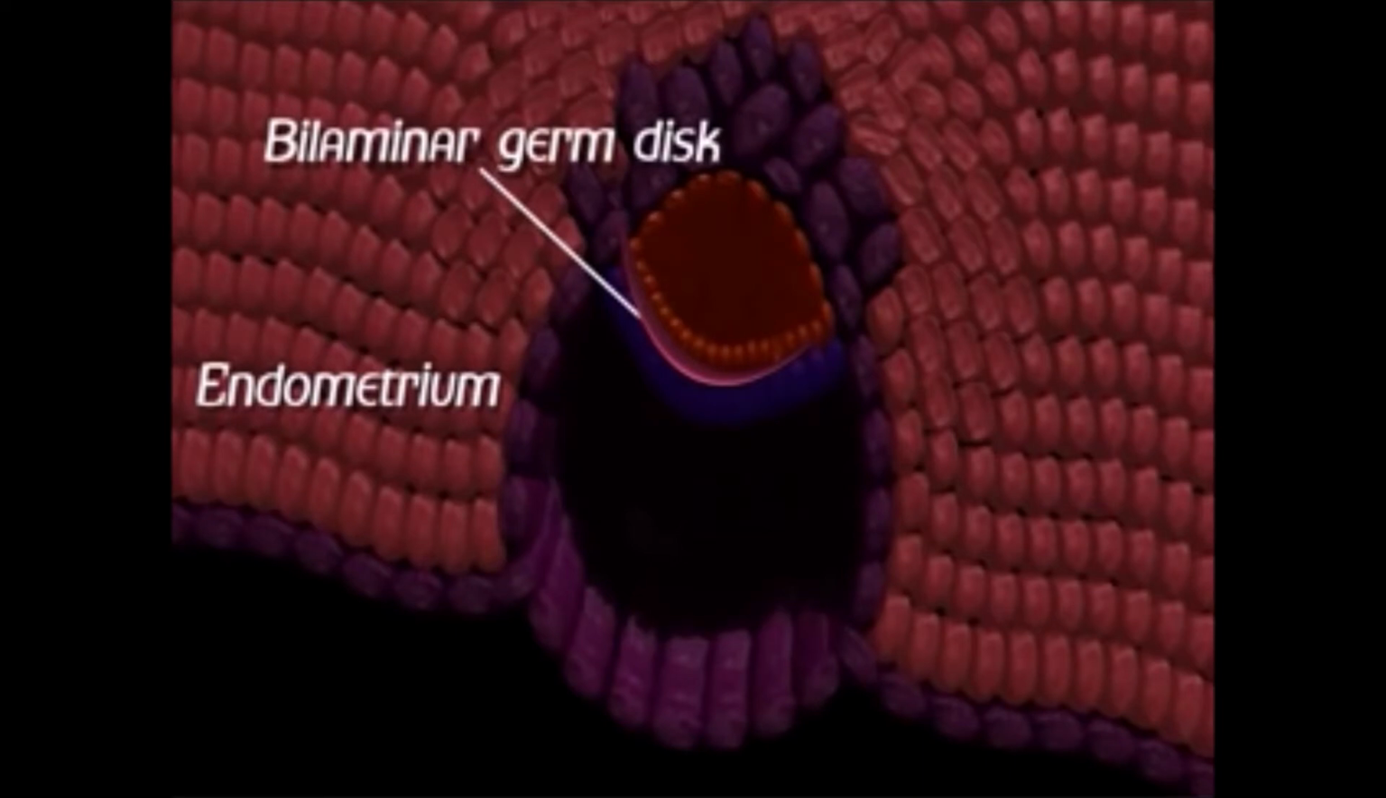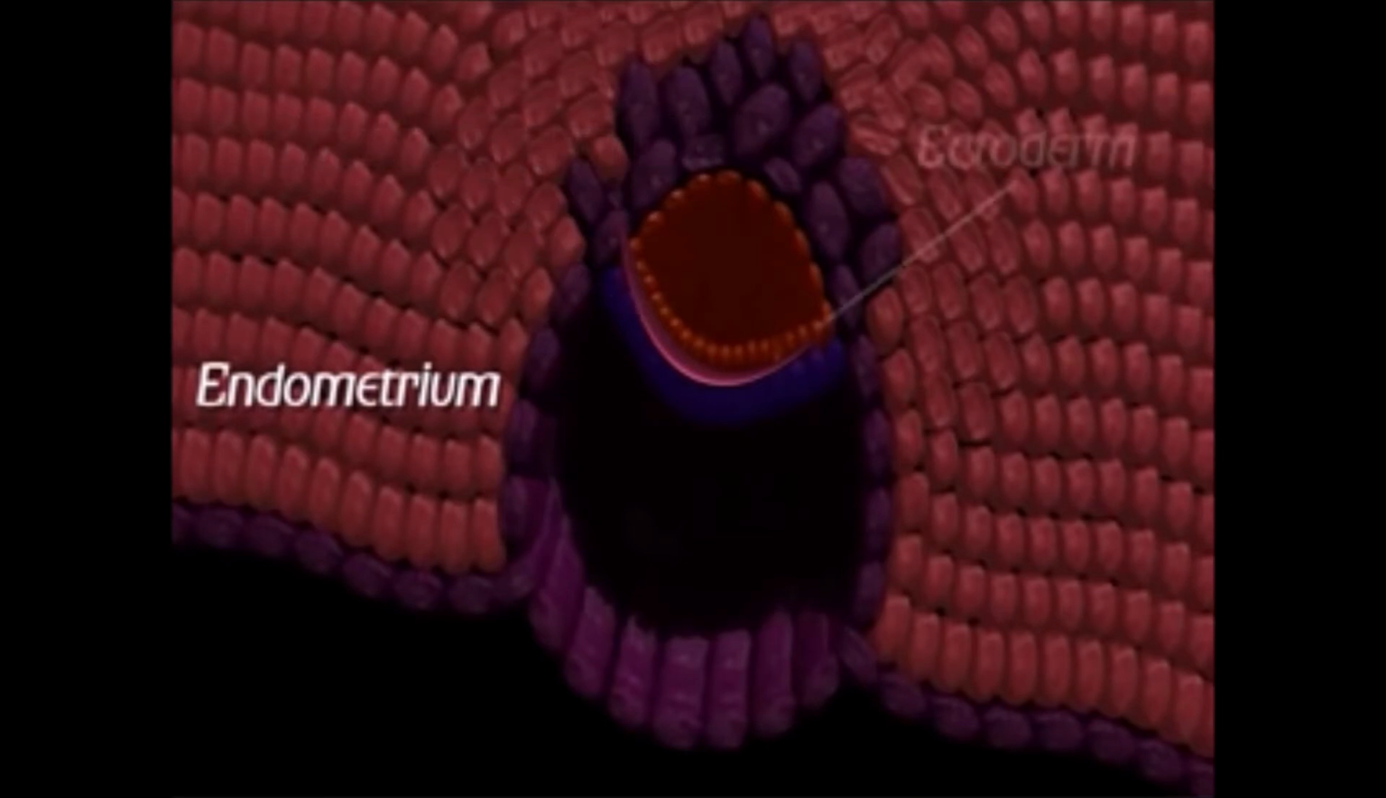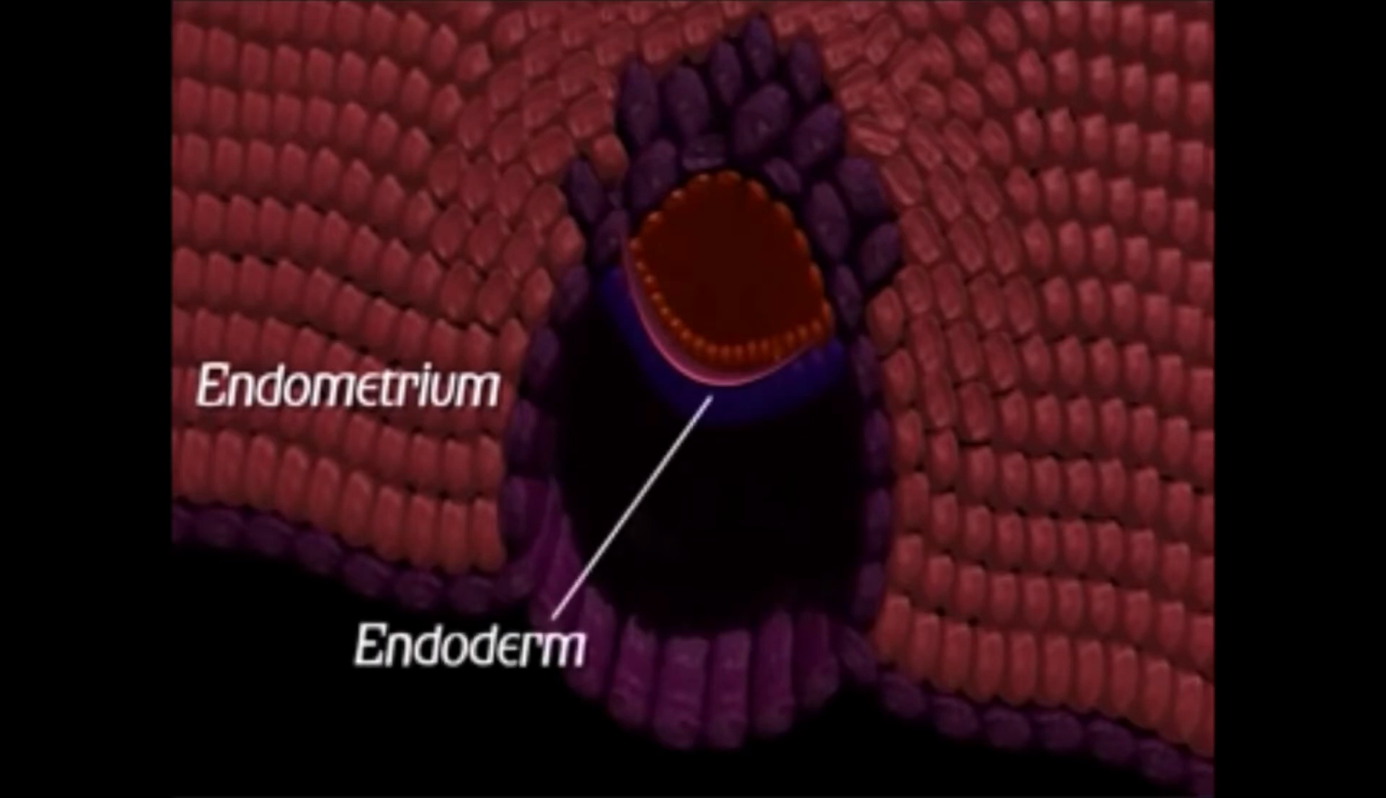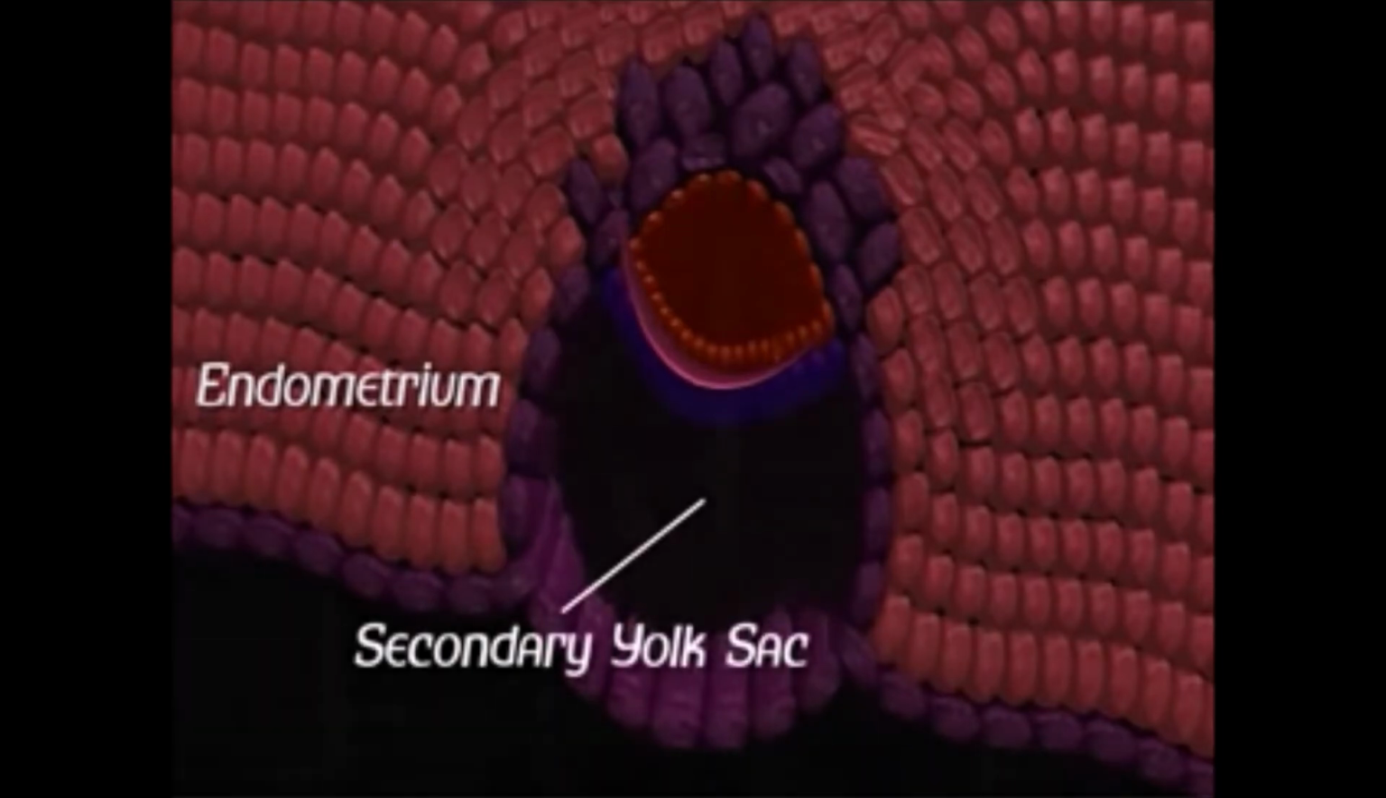The dorsal layer is the ectodermal layer. These cells are columnar and they reorganize to form the amniotic cavity. This eventually becomes the epithelium or the epidermis. The ventral cell layer is the endodermal layer. These cells are cuboidal and form the roof of the second cavity called the secondary yolk sac.